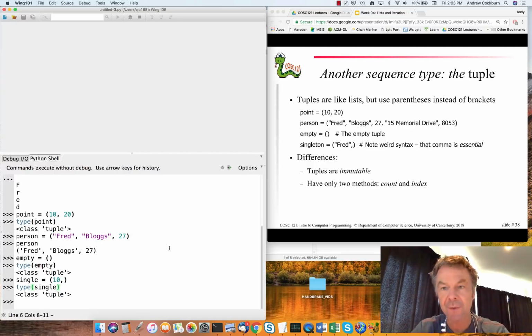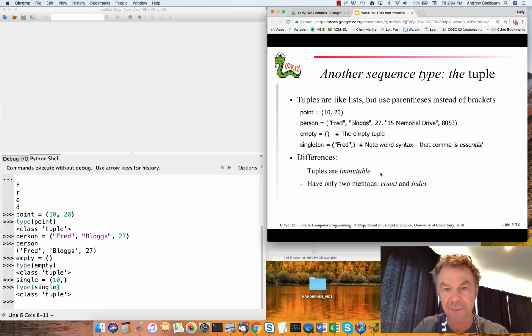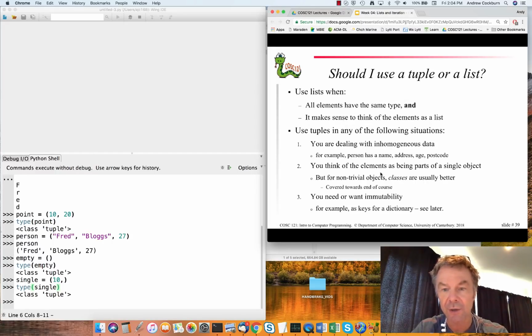So the big difference between tuples and lists is that tuples are immutable, meaning once we've created it, we can't go off and modify the contents of that tuple in any way. Also, lists have many methods available, but tuples have only 2. There's just count and index, which may make them seem really restricted, but they're there for specific purposes, including their use as keys for dictionaries, which we'll get to later.